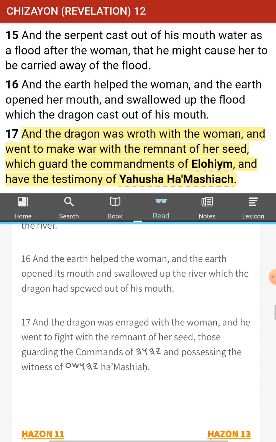17. And the dragon was enraged with the woman, and he went to fight with the remnant of her seed, those guarding the commandments of Yahuwah and possessing the witness of Yahushua HaMashiach. All right. Well, that's the only verse in this entire chapter that I could probably explain to you guys what this means. And even if we take away nothing else from this and we don't understand anything else out of this, this is it. Who is the seed of...